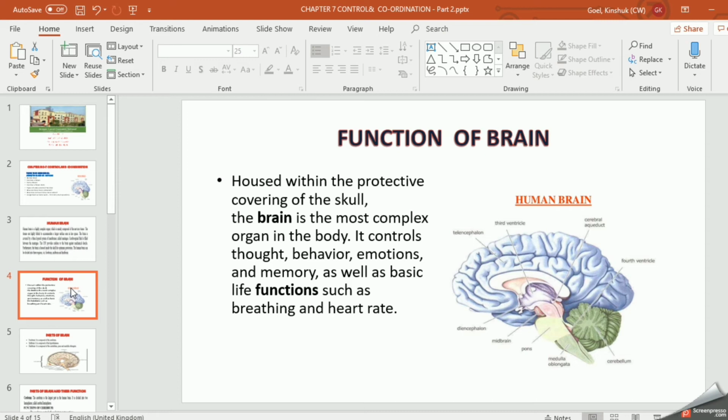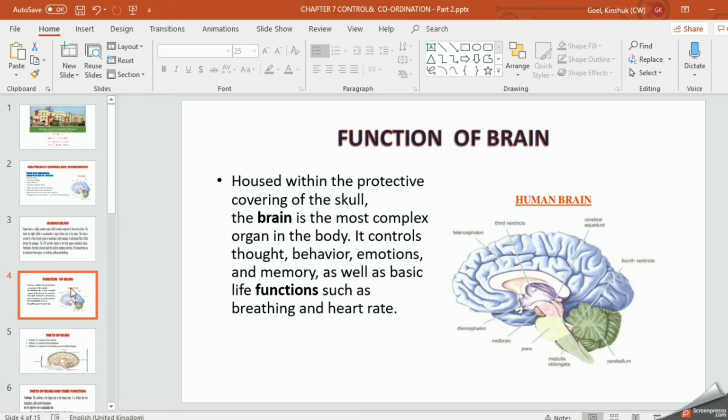And emotions: you will feel according to situations. In a situation of happy mood, you will laugh. In a situation of sadness, you may cry, or you will just keep quiet. So we all behave accordingly. Every behavior, whether it is good or bad, or taste, whether sour or bitter, we have already stored this information in our brain. And when we come across such situations again and again, we recall from our brain.